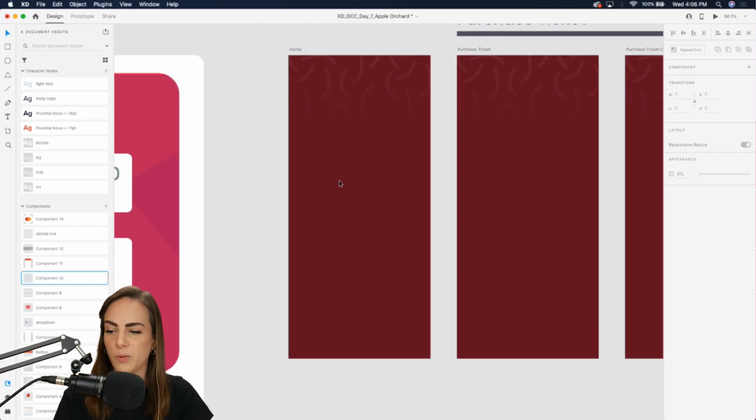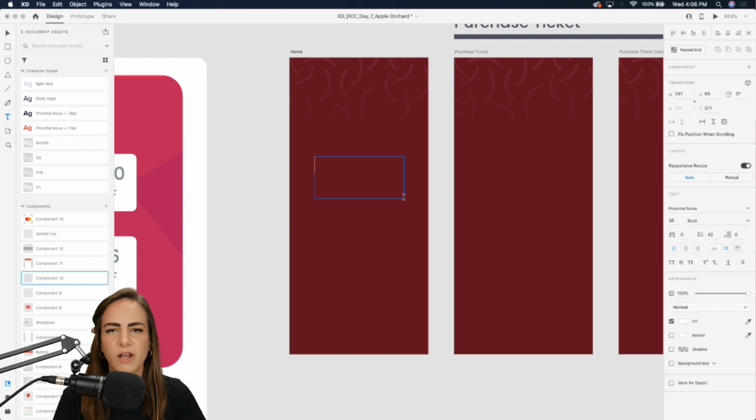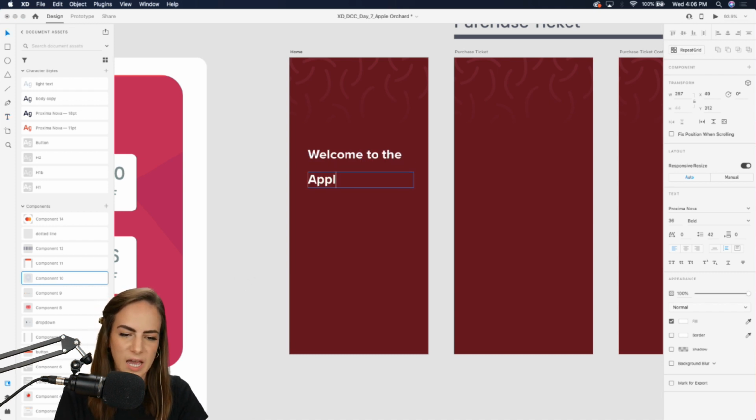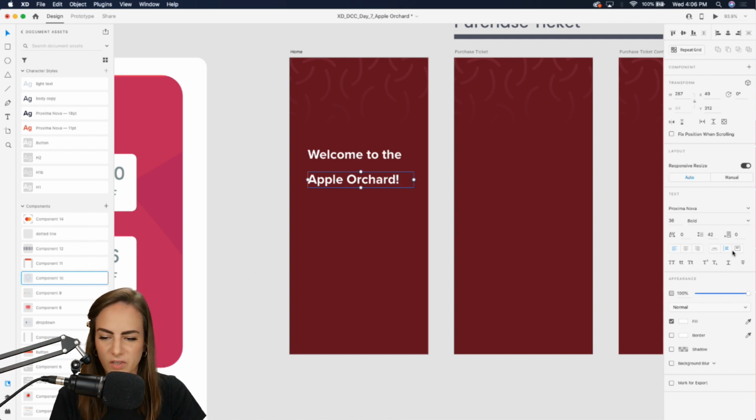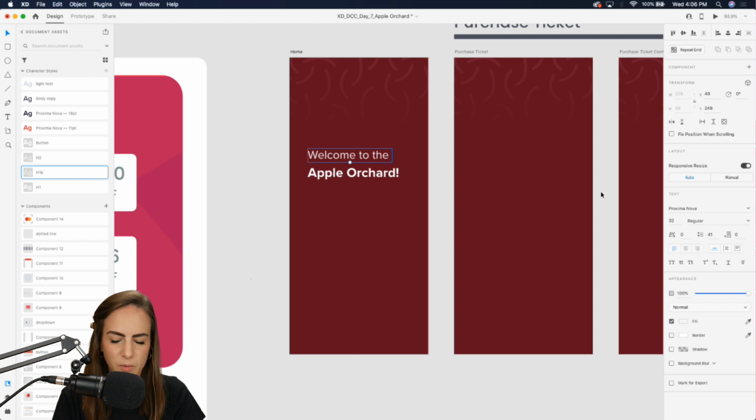So let's start on home, and I would want to make this pretty simple for users. Home screen you never want to overload because it's the first time they're using the app. Really just keep it to the bare minimum. So I'm going to give a little welcome message. Welcome to the apple orchard. Something like this. And I've got a few character styles over here. And then I'm going to bring this top one down just a bit in opacity because I don't want that to be the main focus. But let's just center that a little bit up there.